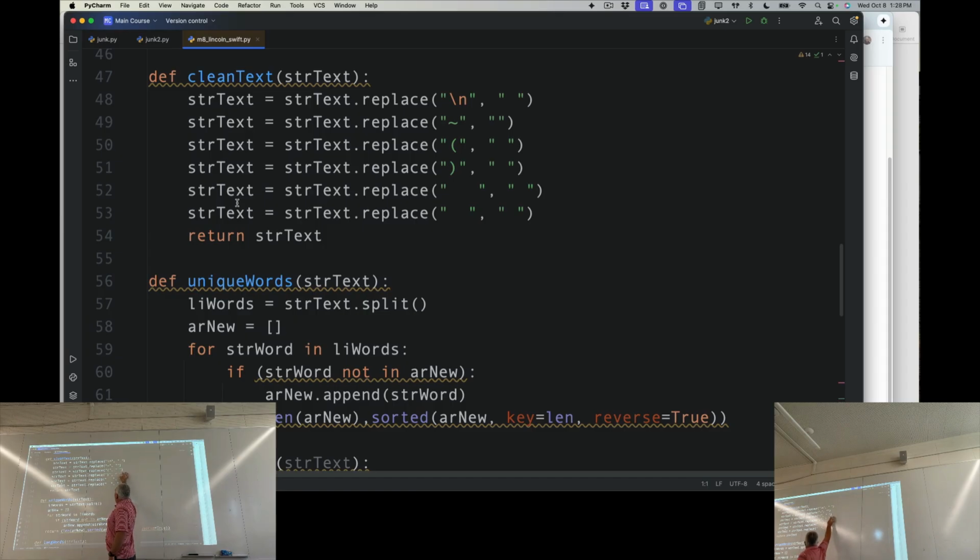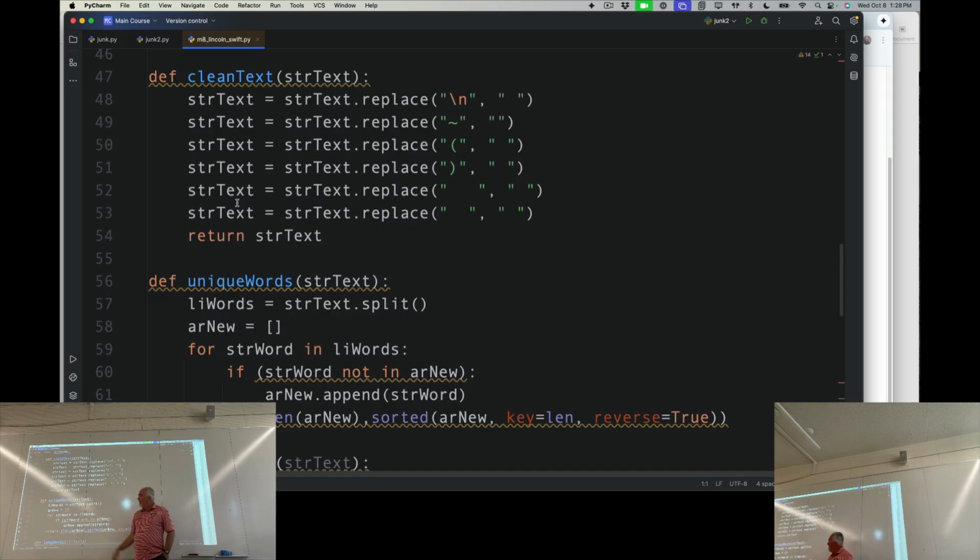Then it takes sequences where it finds 3 spaces and replaces them with 1, and sequences of 2 spaces, replaced with 1. By the time it finishes, you'll have a neat, clean block of text where words are separated by spaces and there's no extraneous punctuation, which helps. And then it returns that. So whatever I put in as the argument, it sends back something that's cleaned up.